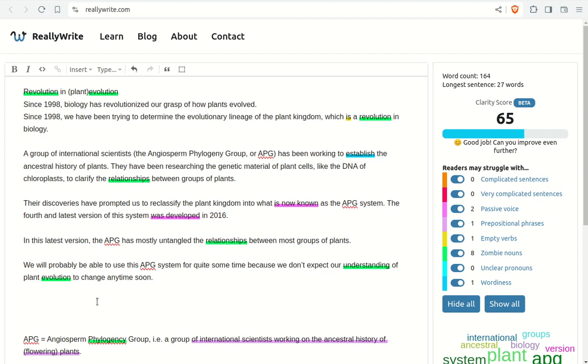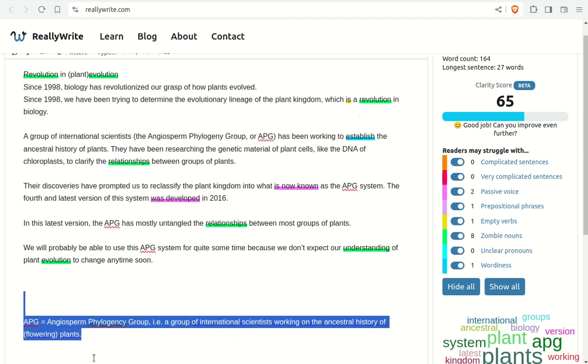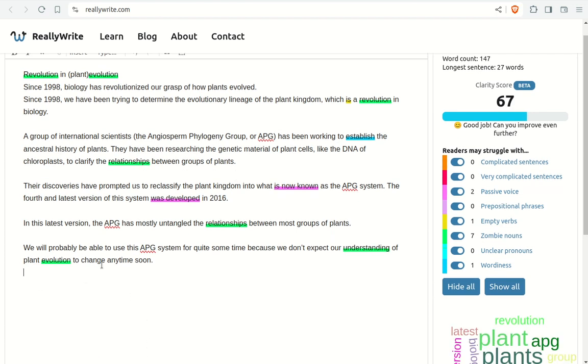Notice that we still have some zombie nouns like our understanding of plant evolution. But we have a bit of an easier structure in this sentence. We will probably be able to use this APG system for quite some time. And then another structure that starts with because, another subject, verb, object structure. So on the whole, we're trying to change this text into more subject, verb, object structure, less passive voice, more who is doing what.